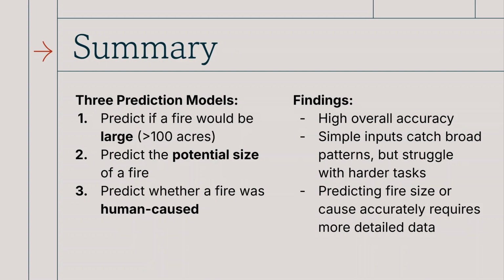To summarize, we built three models using basic wildfire record data, like time, location, and cause. The first model predicted if a fire would be large, more than 10 acres. The second predicted the potential size of a fire, and the third model predicted whether the fire was human caused. These models gave us a strong starting point. We saw a high overall accuracy and learned that while simple inputs catch broad patterns like seasonality and common causes, they struggle with harder tasks like spotting rare, extreme fires. Predicting the fire size or cause accurately will take more detailed data, like weather, fuel conditions, and vegetation info.